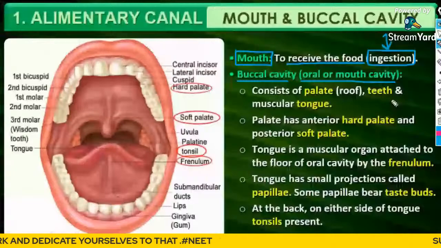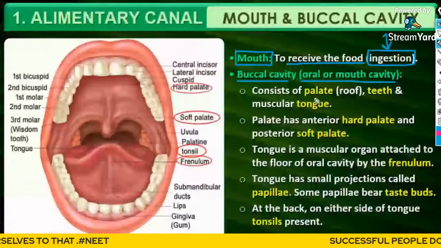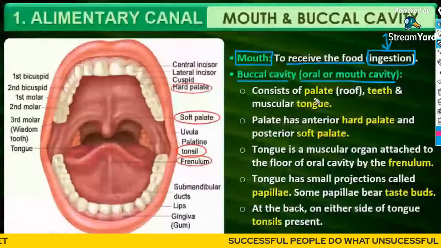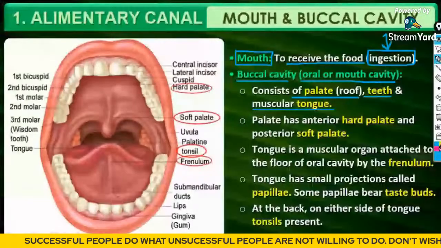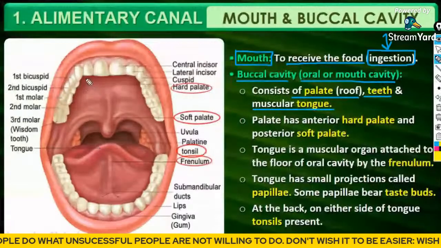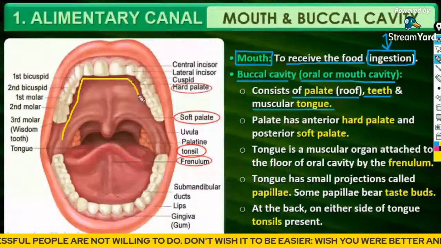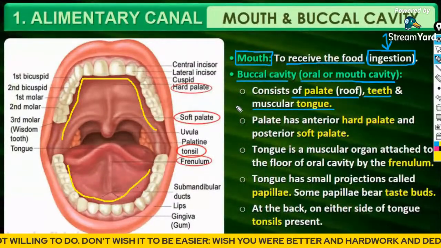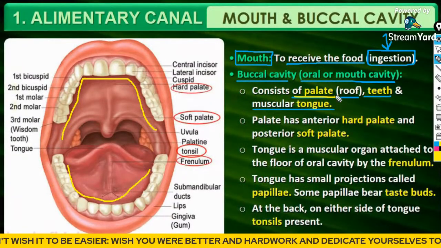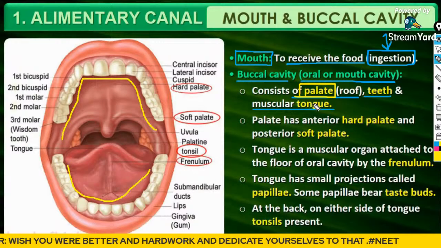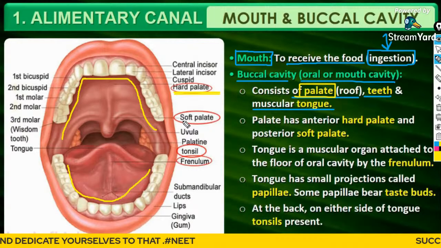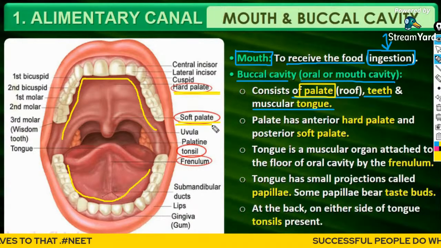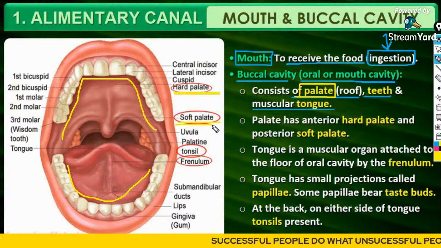The buccal or the oral cavity consists of the palate, that is the roof, the teeth, and a muscular tongue. Guys, you can study it in a proper manner. The upper portion you will call the hard palate, and the bottom portion you will call the soft palate. Upper portion hard palate, and the bottom portion soft palate.